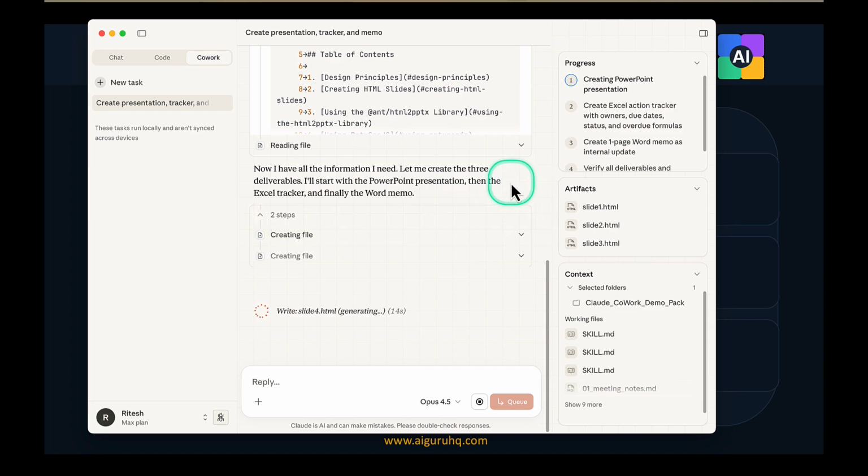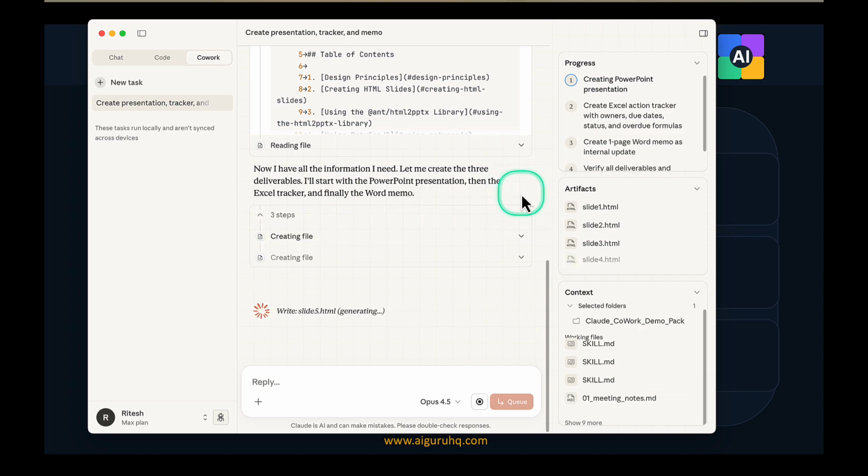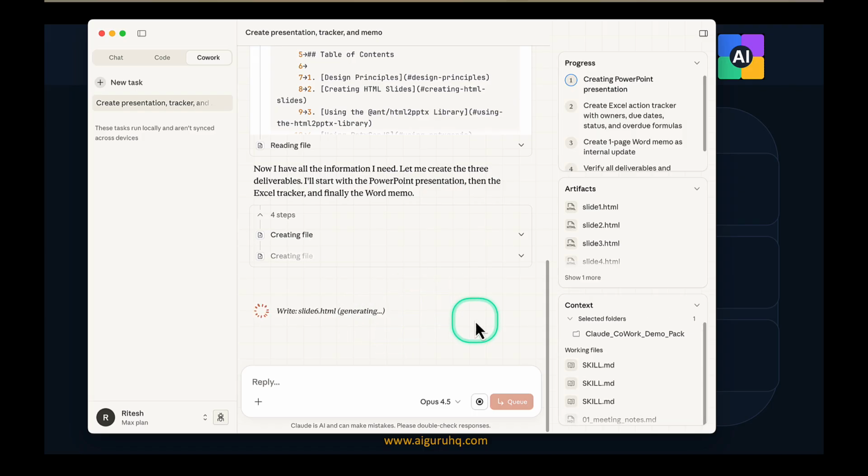It's doing it on its own. I'm just watching for 2 things: does it stay within the scope, and does it actually create usable artifacts? So it's creating artifacts here, slide 1 HTML and so forth. If it asks any question, I'm going to answer it quickly. So far, it has not asked me any question, and it continues executing.